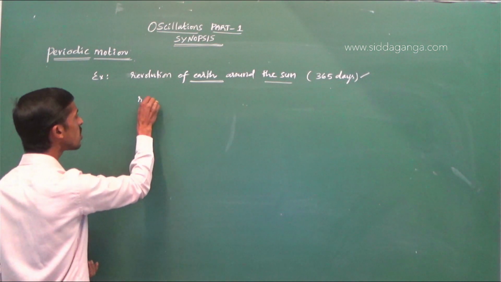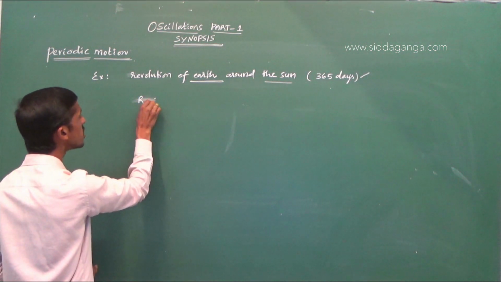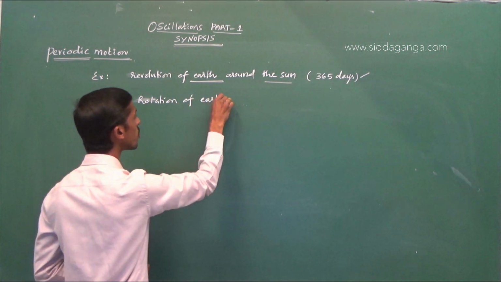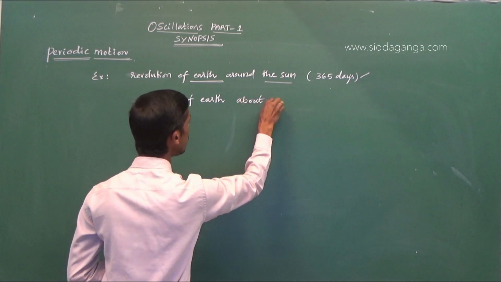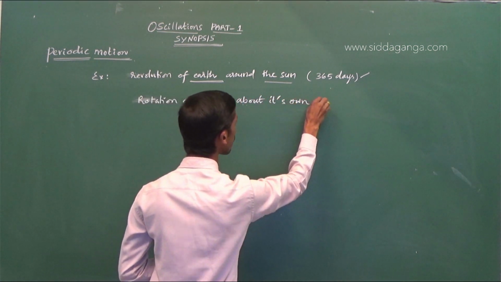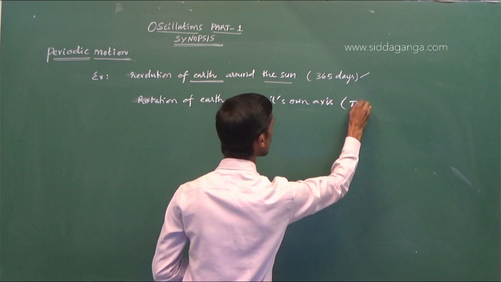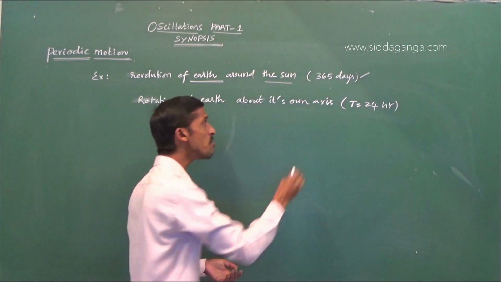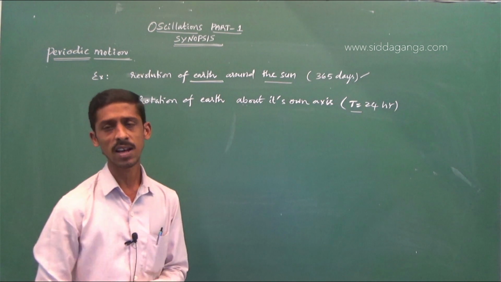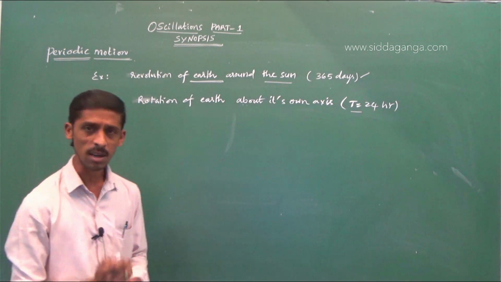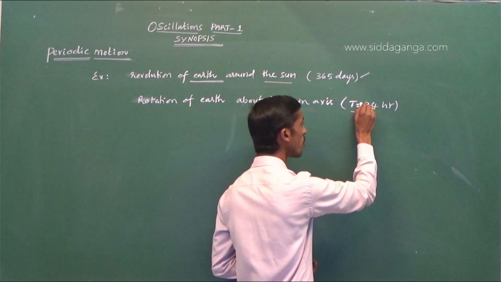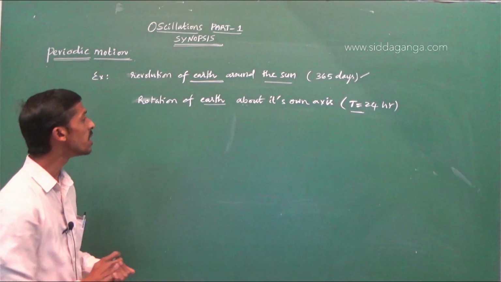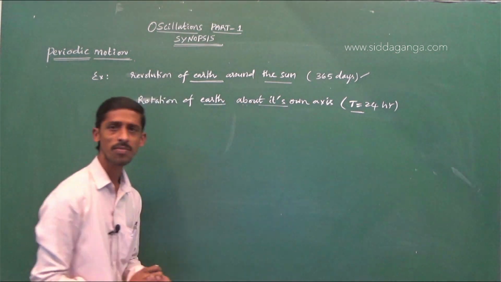And also rotation of the earth about its polar axis, rotation of earth about its own axis. So here the time period will be 24 hours, that is 1 day. The time after which the periodic motion will repeat is nothing but the time period. Here, earth takes 24 hours to complete one revolution about its own axis.